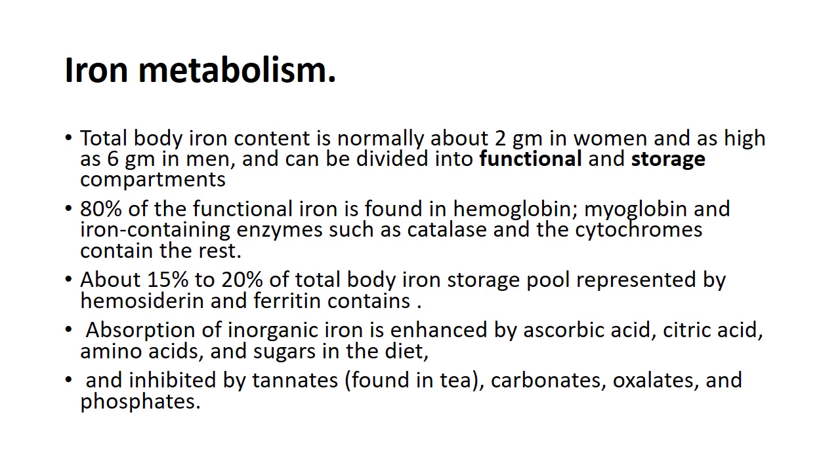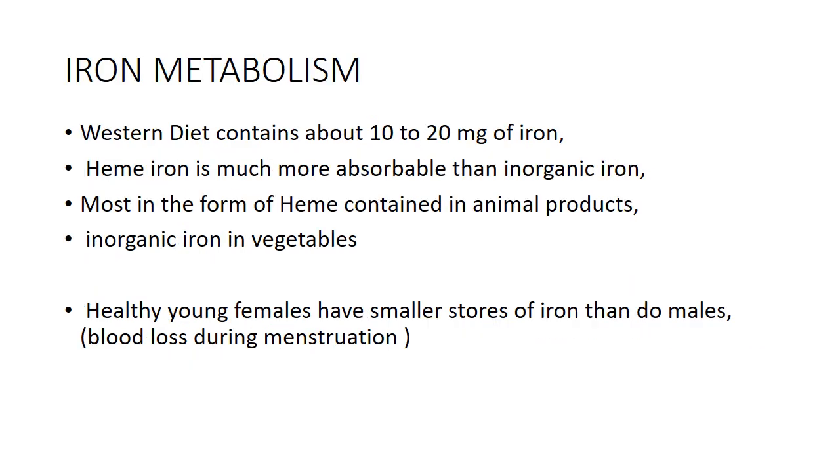Absorption of inorganic iron is enhanced by ascorbic acid, citric acid, amino acids, and sugars in the diet, and it is inhibited by tannates, which are found in tea, and carbonates, oxalates, and phosphates. Now, Western diet contains about 10 to 20 milligrams of iron, and heme is the most absorbable form of iron, which is found in animal products, and non-heme iron, which is inorganic iron, is found in vegetables. Healthy young females have smaller iron stores as compared to men due to monthly loss in the form of menstruation.